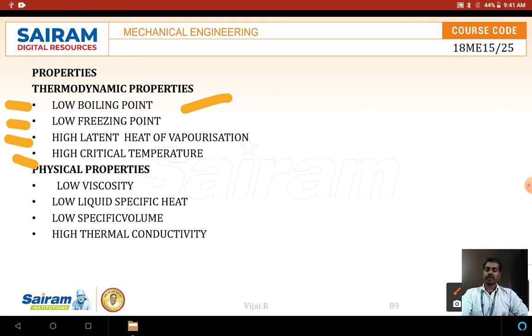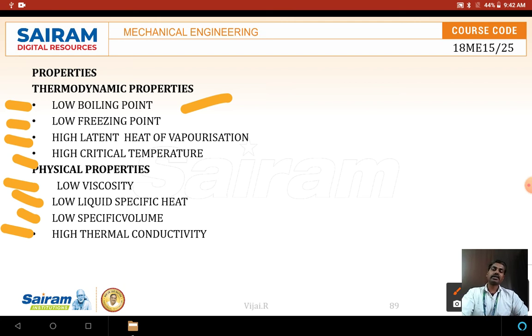And physical properties: it should have a low viscosity. If it is highly viscous, the movement will be very slow. Normally, if you take a viscous oil and use it in a pipe, the flow velocity of the liquid will be very difficult, because it has surface contact with the pipe, and the more viscous, the more difficult. So the refrigerant should have less viscosity, low specific heat, and a low specific volume. Earlier we discussed that the volume should be very low, so that the space occupied will be very less.